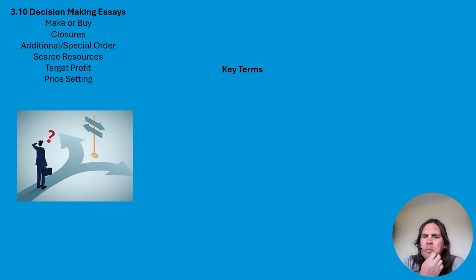Decision-making essays. I'm not actually looking at the specific essays in this video, but more some of the key terms you could use within them, and so we'll talk around them. Decision-making essays are 3.10 in the syllabus. You can look at make or buy. That came up a couple of years ago with the scissors essay.